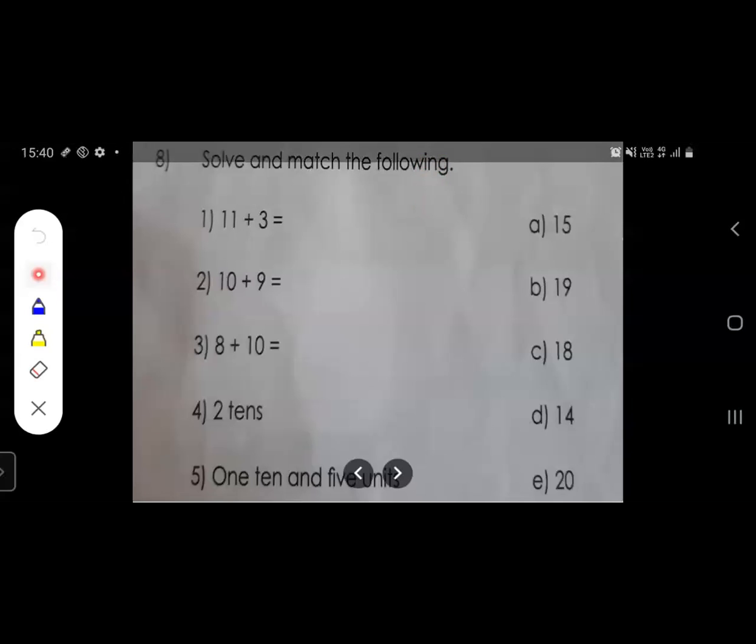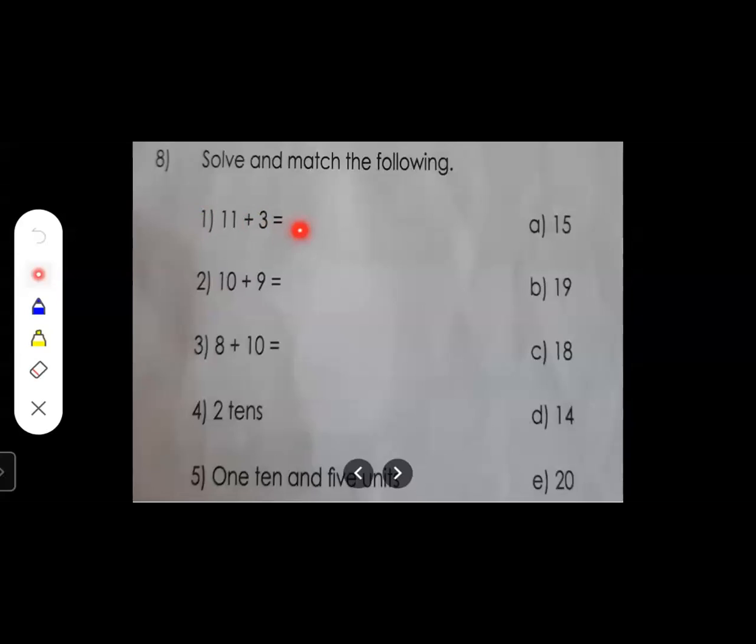Now the next one. What is given? Match the following. We have to match it. But how are we going to match this? We are going to solve the sum first, then we are going to match it. Okay. So let's start doing it.